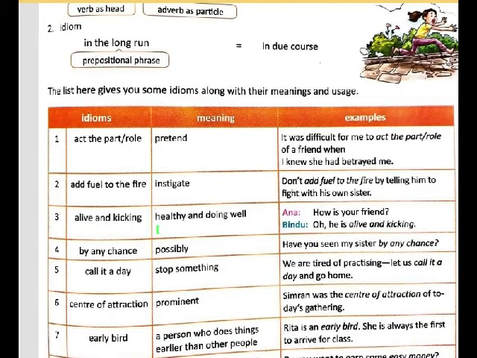So here you have lots of idioms given along with their meanings and their examples to make your job easy. So please go through them and try to understand them, and if you don't understand something you can ask me. Okay, like for example, act the part or role means to pretend, or add fuel to the fire means instigate. Instigate means to make something worse, like that.